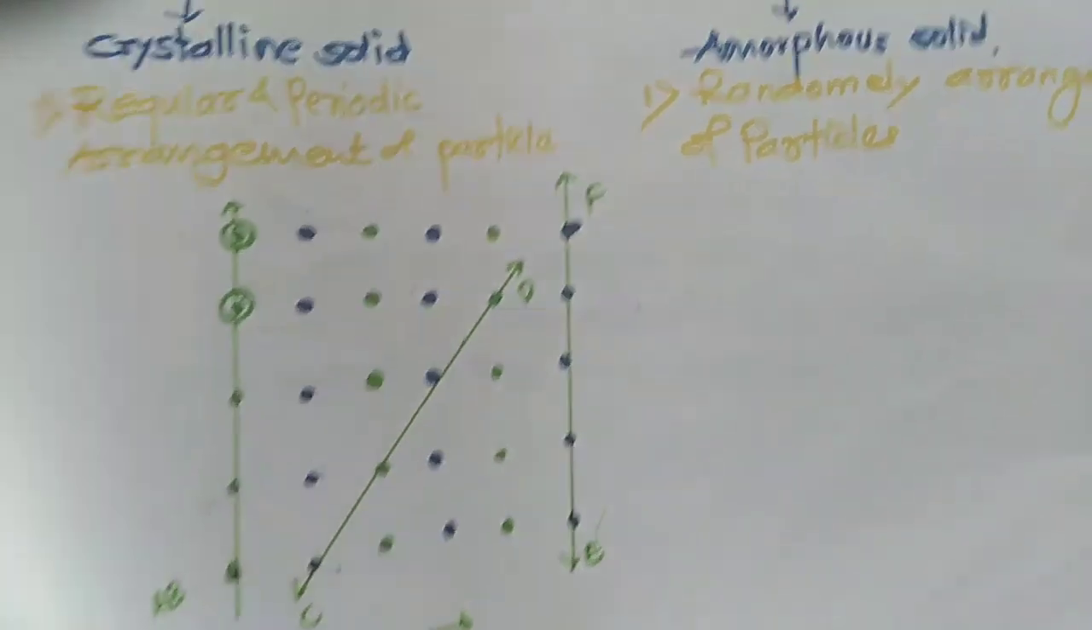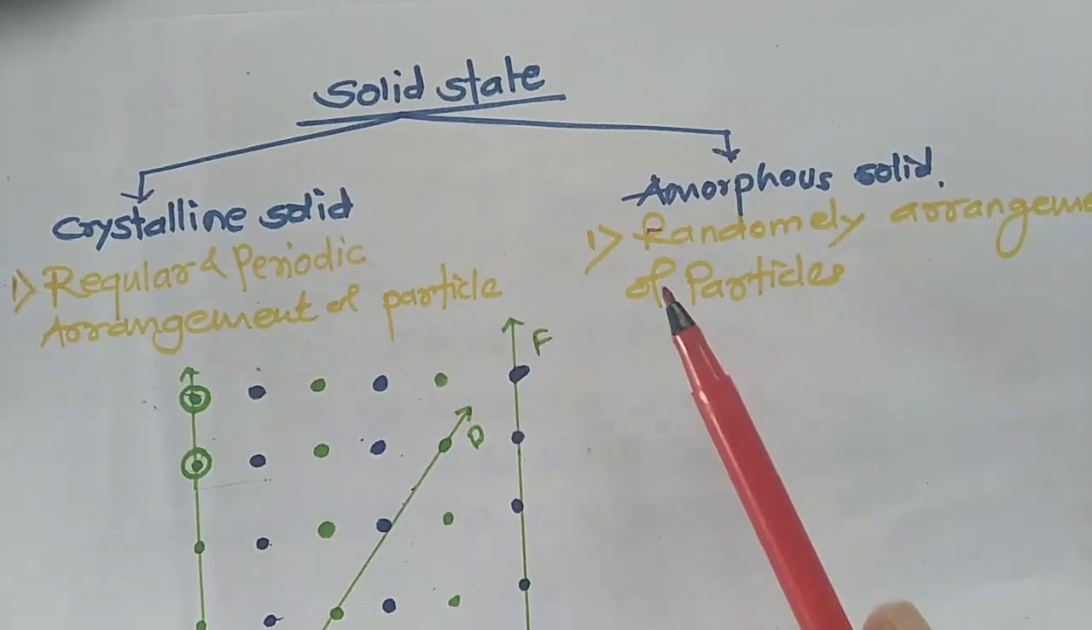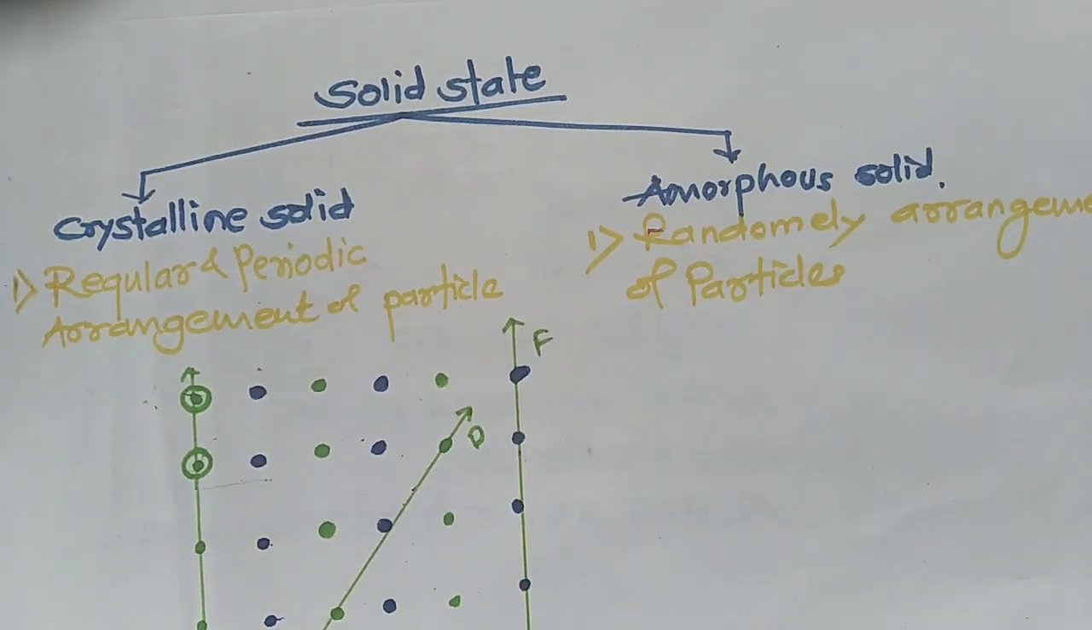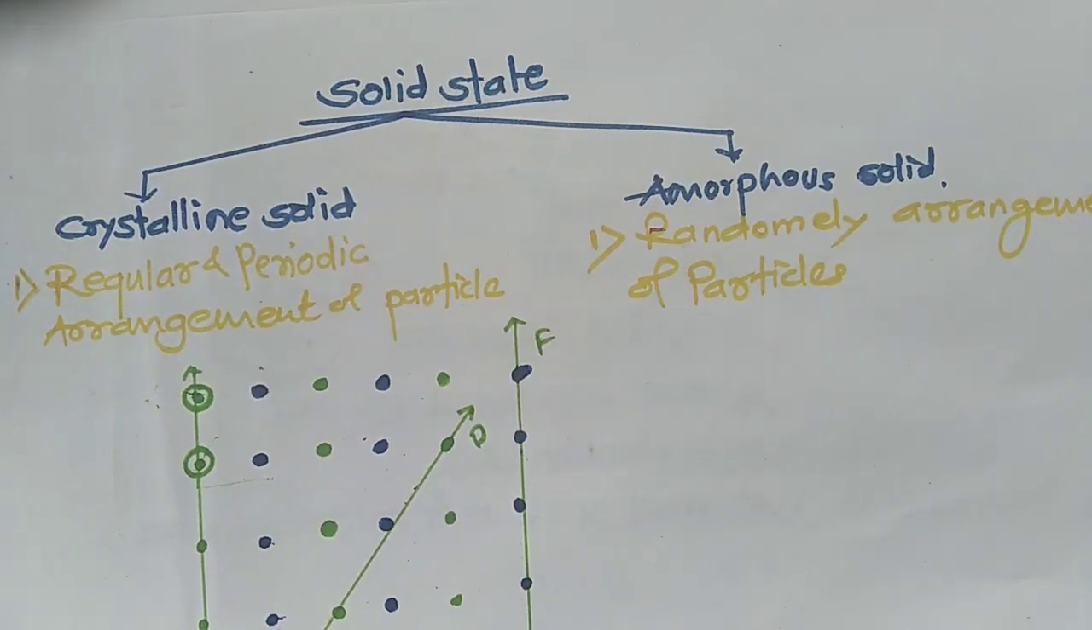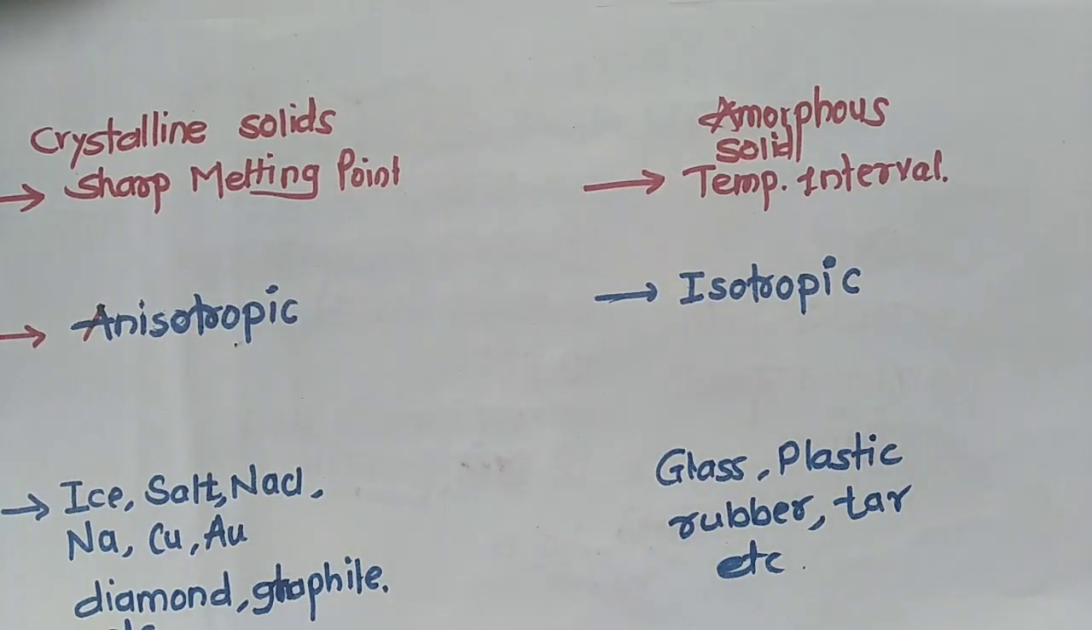Amorphous solids have a random arrangement of particles. They are randomly arranged. This is the basic difference between crystalline solids and amorphous solids.